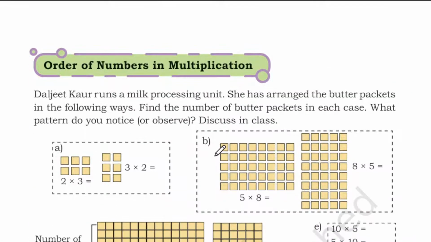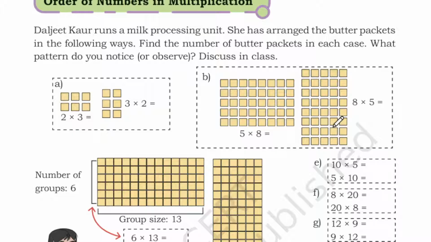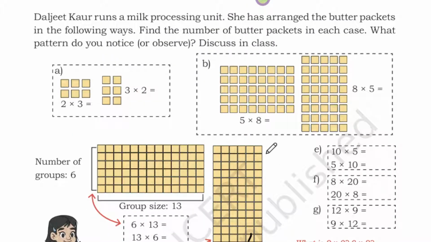Okay, next. Order of numbers and multiplication. Daljit Kaur runs a milk processing unit. She has arranged the butter packets in the following way. Find the number of butter packets in each case. What pattern did you notice or observe? Discuss in the class. Okay, so we will see we have arranged the butter packets here.